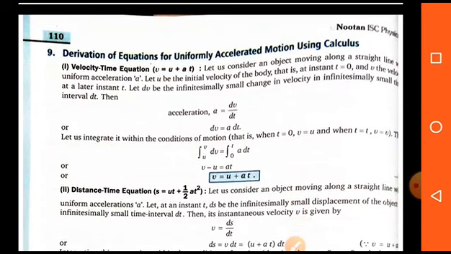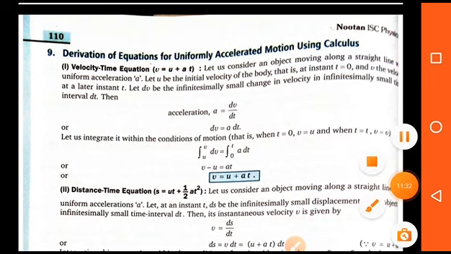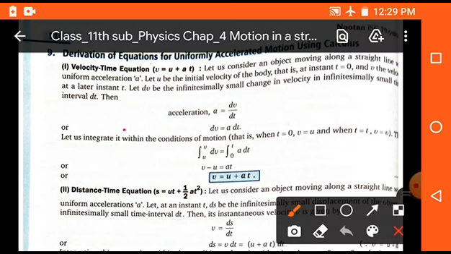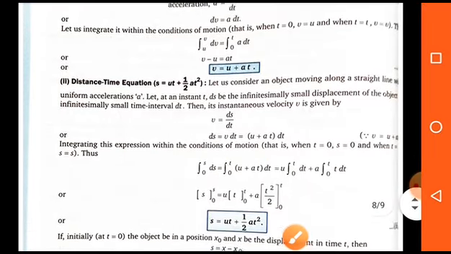Now we can also derive these three equations by the calculus method. For the calculus method we have to use integration. As we know that acceleration is equal to change in velocity upon change in time, that is dv upon dt. So dv is equal to a into dt. Taking integration both sides and putting the limits, u to v dv is equal to 0 to t a into dt. On integrating we get v minus u is equal to at, that means v is equal to u plus at. Now equation 2.